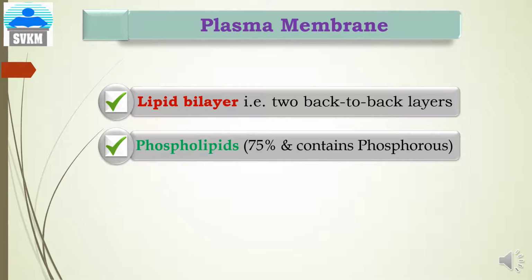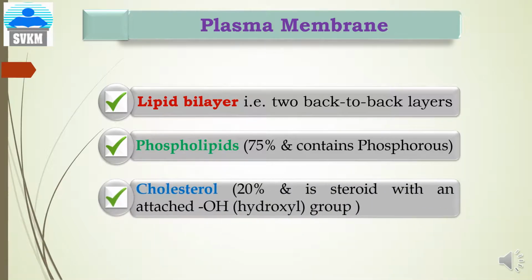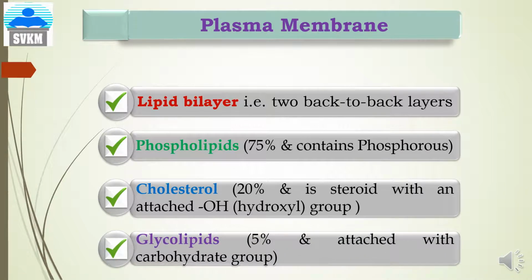Next constituent of the plasma membrane is the cholesterol, and it contains 20%. The plasma membrane contains 20% of cholesterol, which is a steroid, and it is attached to the plasma membrane with the help of its hydroxyl group. And last component of the plasma membrane is the glycolipids. They constitute about 5%, and they are attached with the carbohydrate group to the cell membrane or the plasma membrane.